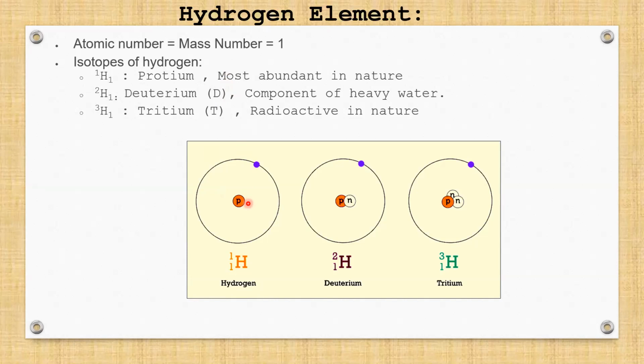Isotopes of hydrogen existing in nature are protium, deuterium and tritium. Now tritium comes under radioactive elements as it has more neutrons, that is it has only one proton and two neutrons, whereas deuterium is symbolized as capital D and tritium is symbolized as capital T. Here you can see.